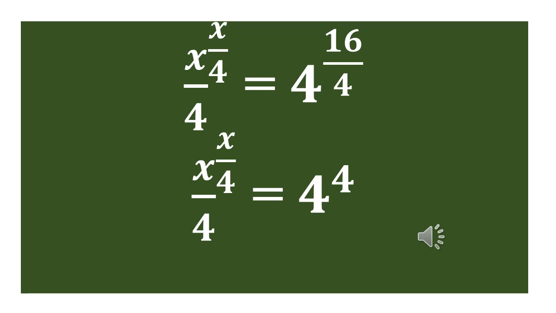So what we have now is, since 16 divided by 4 will give us 4, we now have (x over 4) raised to power x over 4 equals 4 raised to power 4.